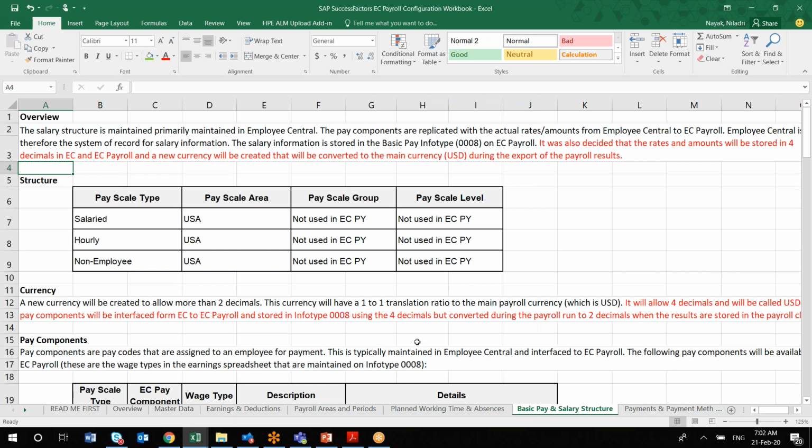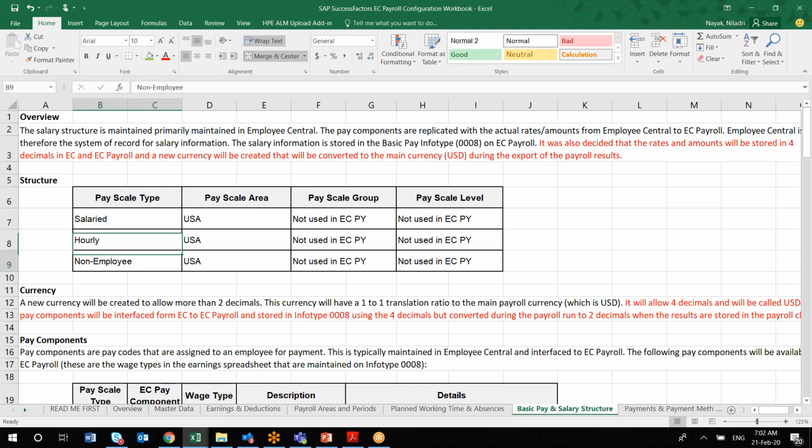Here you will be mentioning different pay scale types, pay scale areas, pay scale groups, and pay scale levels. But on the EC payroll side, we are using only two options: pay scale type and pay scale area, which is more than enough. We don't use pay scale group and pay scale level. So whatever you are using in the client system, try to capture it in these two pieces of information, pay scale type and pay scale area, whether it is a monthly payment or a salaried payment.